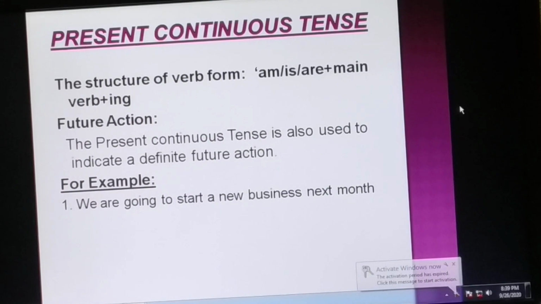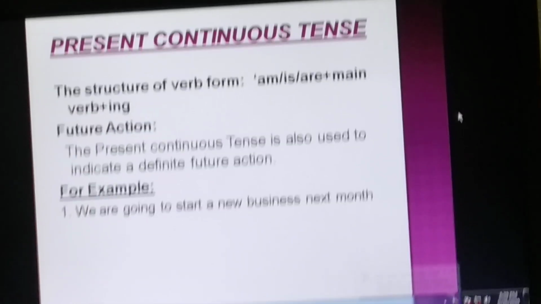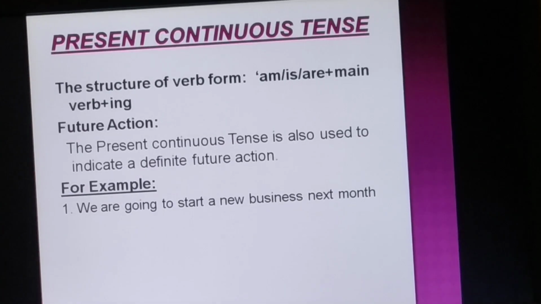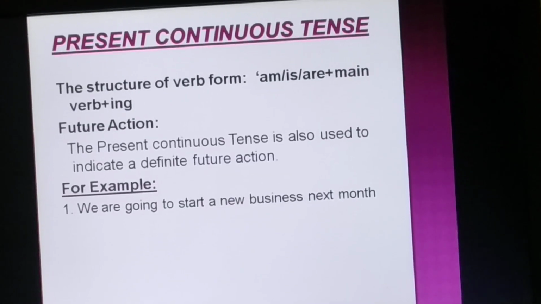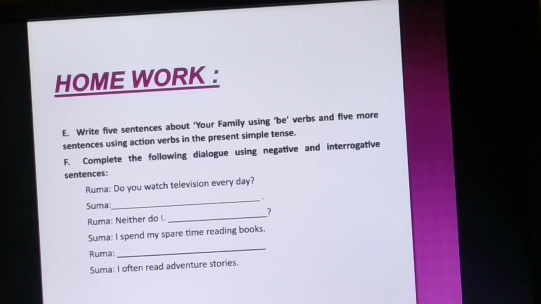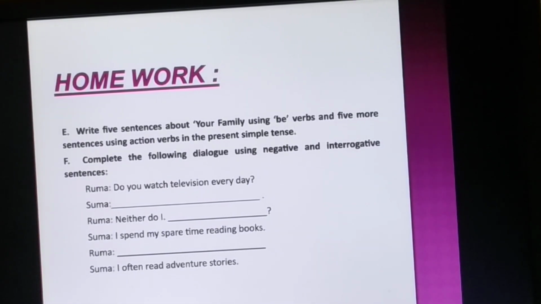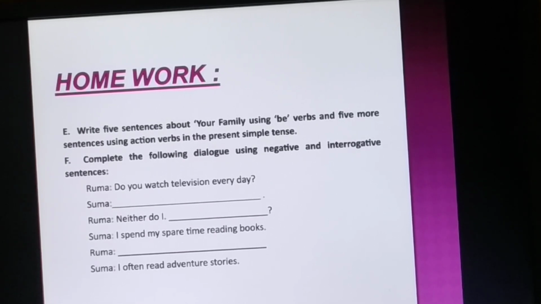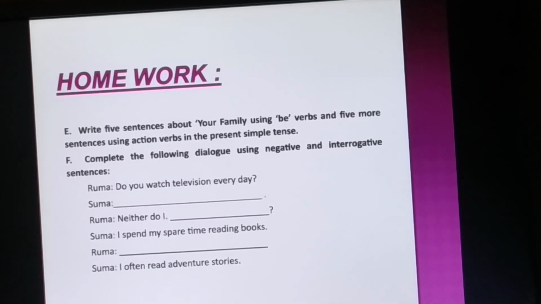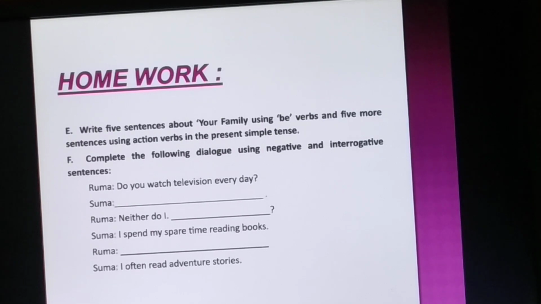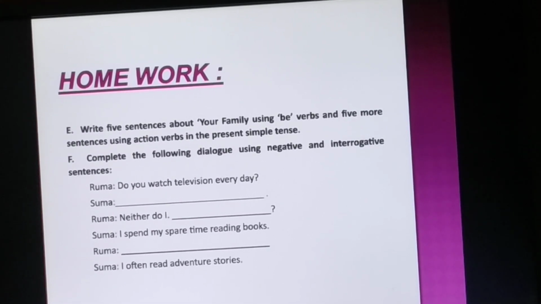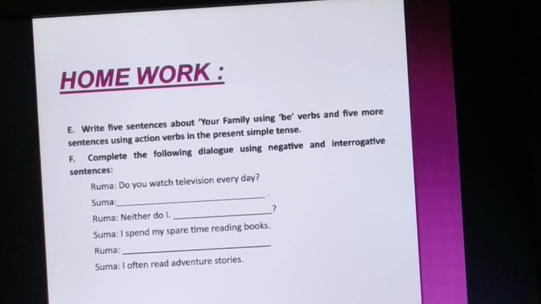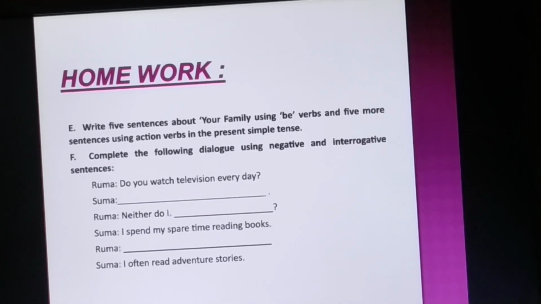Now, it's time for homework. You can find your homework at page number 29 in your book. And the homework will be number E. Write 5 sentences about your family using be verbs and 5 more sentences using action verbs in the present simple tense. Number F. Complete the following dialogue using negative and interrogative sentences.